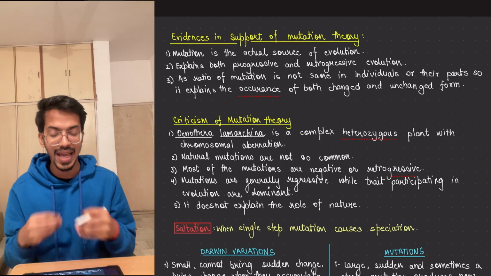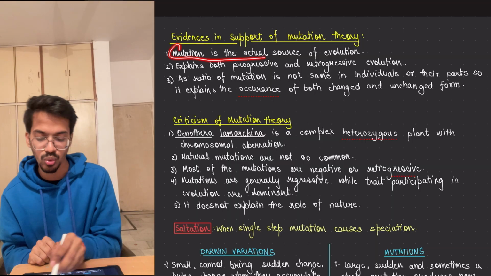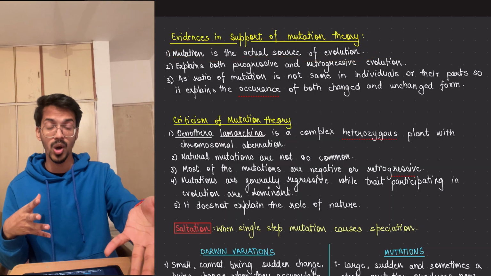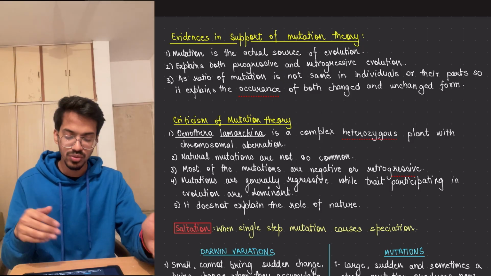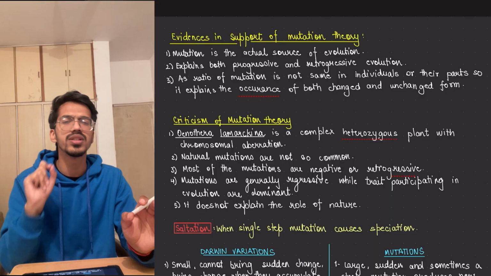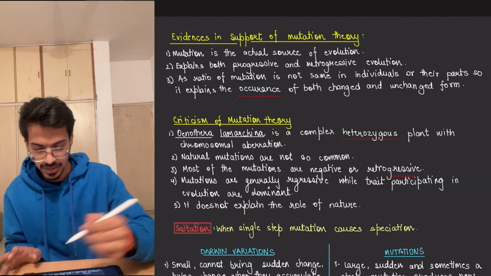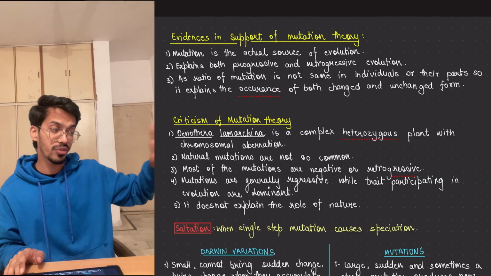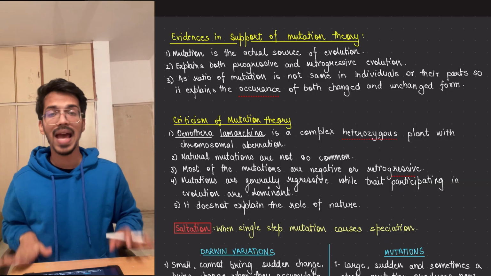Let's come to the evidences which support the mutation theory. Number 1 is that mutation is the actual source of evolution. Of course, different things are coming up in the organism. So a different plant is coming, which we say is evolution that is taking place, because evolution is nothing but the different kind of speciation that is taking place. It explains both progressive and retrogressive evolution, because we know that it can go front, it can go back. So it explains that evolution can happen in any direction.